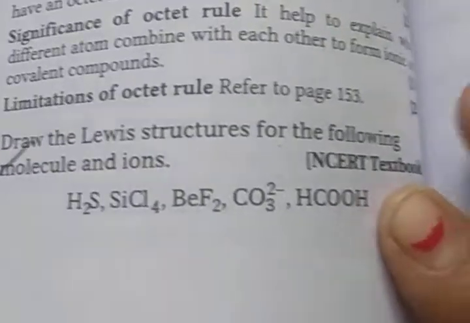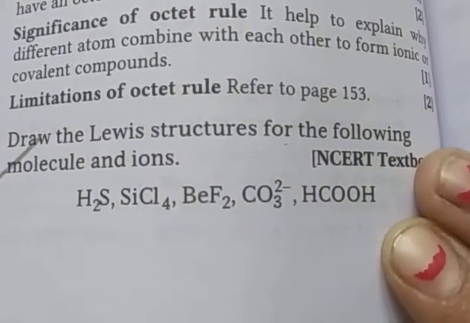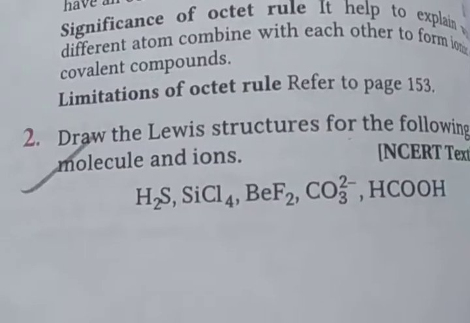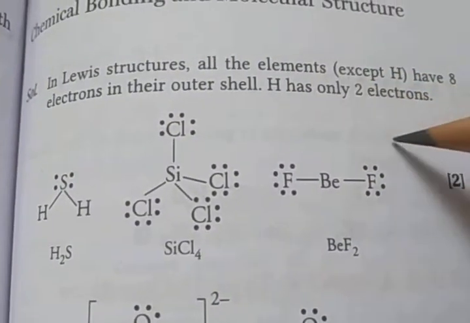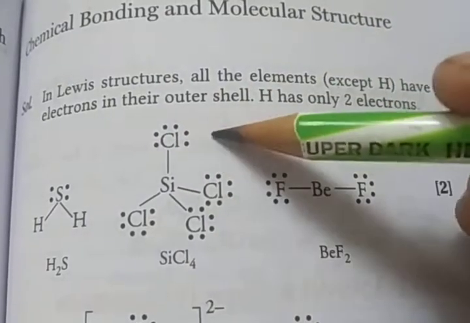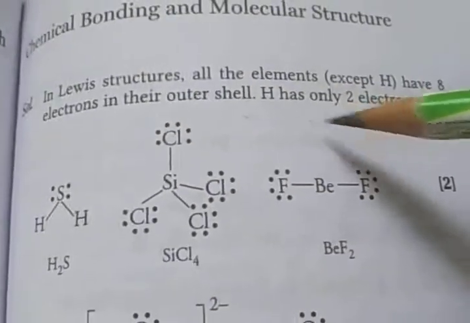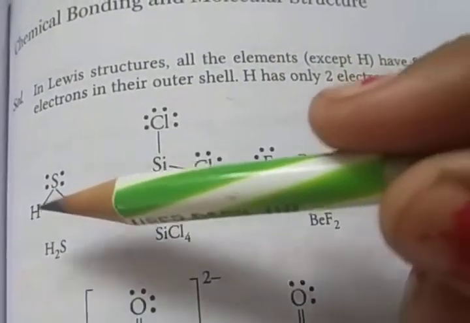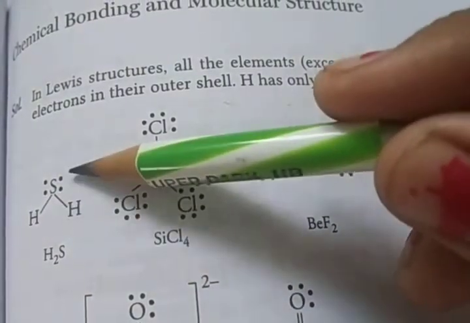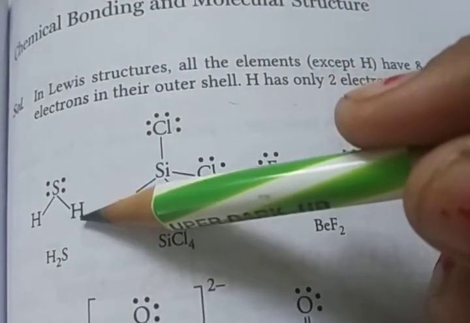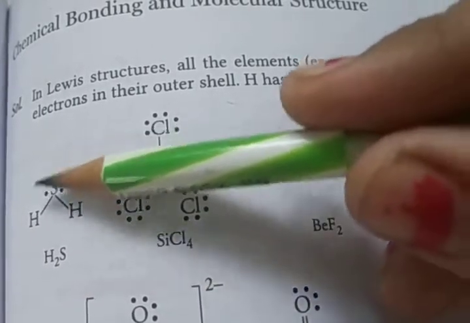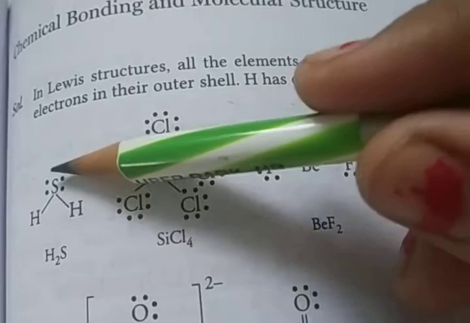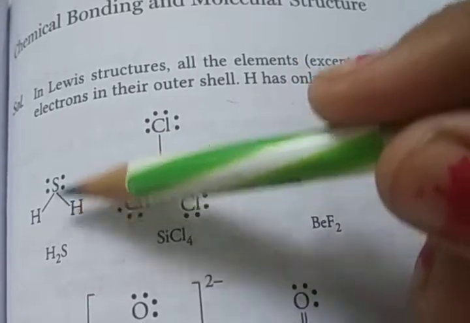The next question is: draw the Lewis structure for the following molecules and ions. First is hydrogen sulfide. In the Lewis structure, all the elements have 8 electrons in their outer shell, while hydrogen has only 2 electrons. Here you see hydrogen shares 1 electron with the sulfur. So this is the electronic Lewis dot structure of hydrogen sulfide. Sulfur has 4 electrons, 5, 6, 7, 8, complete.